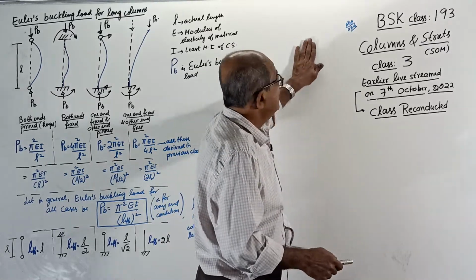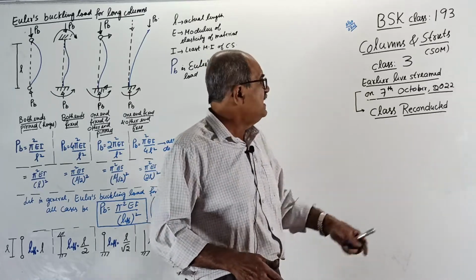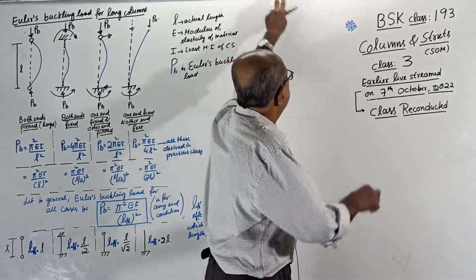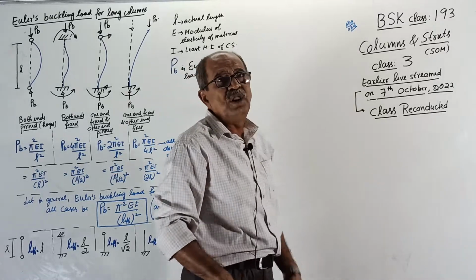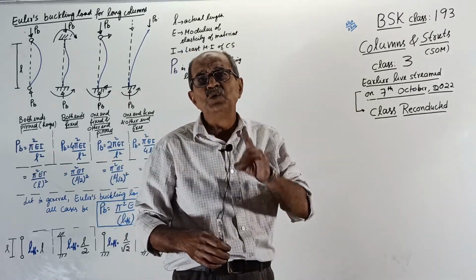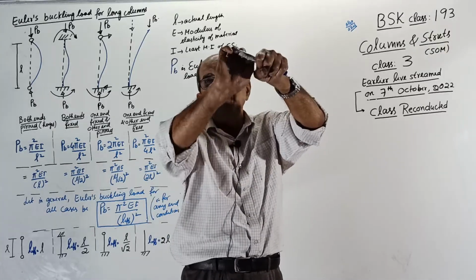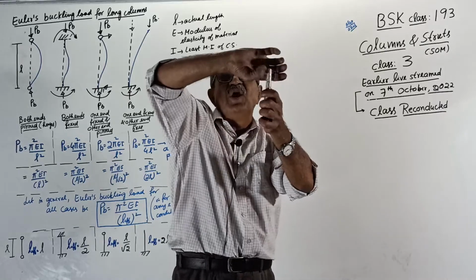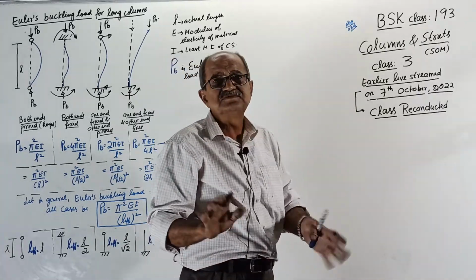Since I cannot remember what all I told on that day, the extra explanation, I rightly made a note here. See, one important point I have written here. Also axis, I may forget it. I told a very important concept: how you decide axis. See, suppose bending this way, or bending this way, or twisting here, or twisting all. How you decide axis, I will tell at the end of the class. Okay, now start.